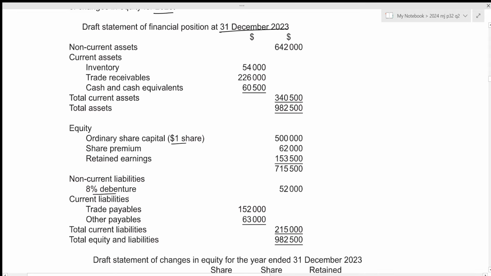Okay, since this talks about inventory, it relates to IAS 2, which states that the inventory should be valued at the lower of its cost and net realizable value. Net realizable value is the estimated selling price minus estimated selling cost. In this case, we have the selling cost as the sales commission, which is to be 5% of the selling price. So let us calculate the sales commission for each of these categories.